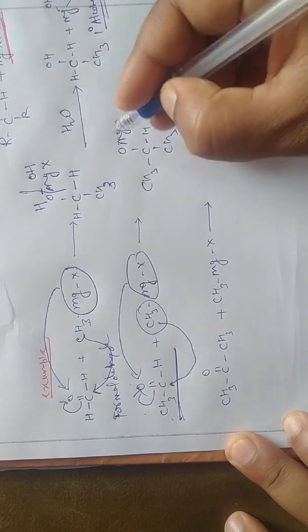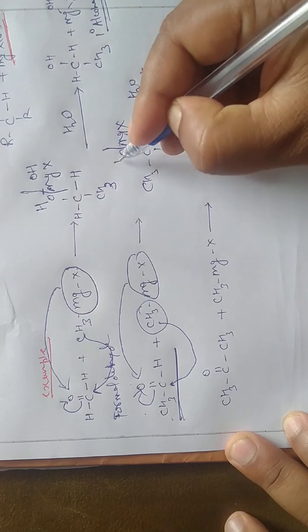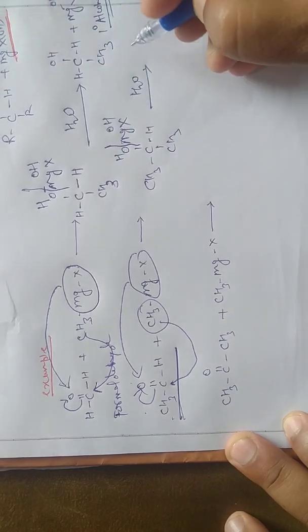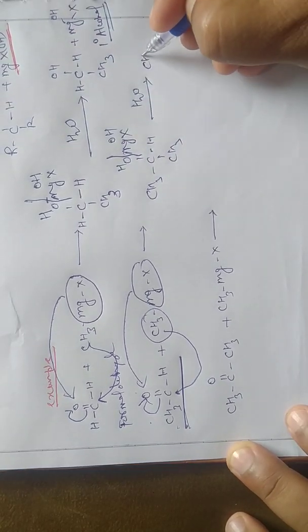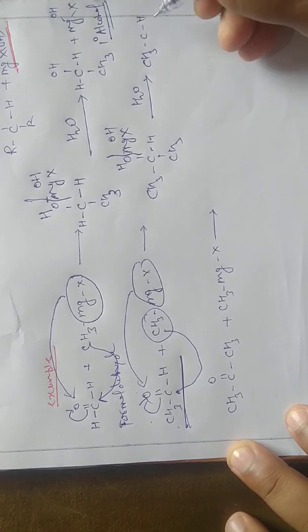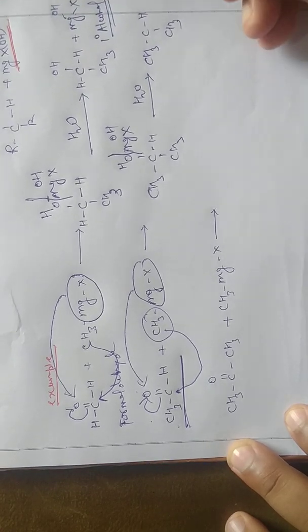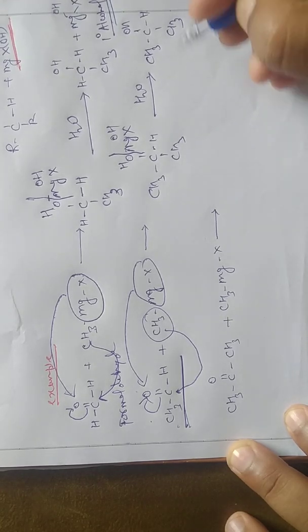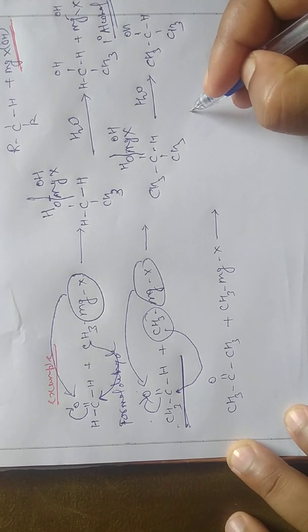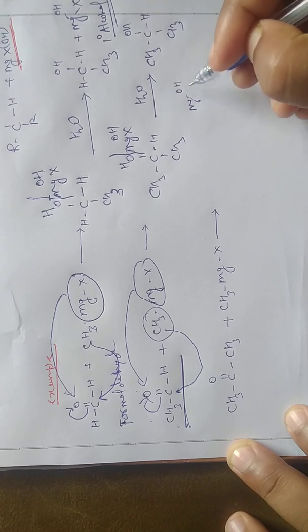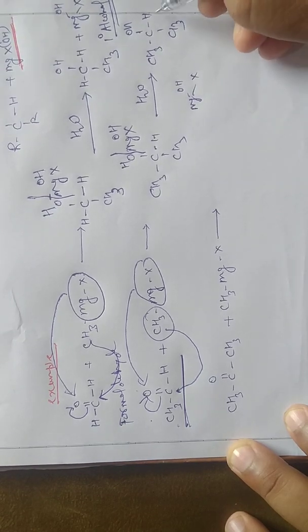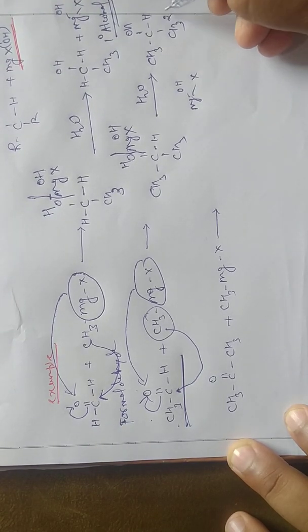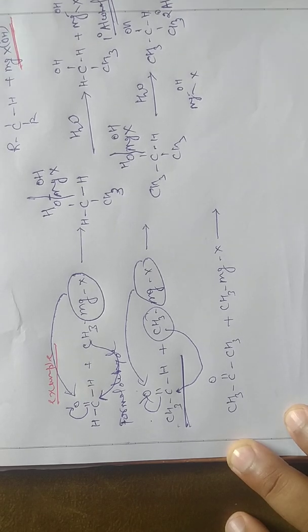Next you have to do the reaction with water. H is attached to make OH and form CH3CH(OH)CH3 along with MgOH and X. So here you will see that this one is a 2 degree alcohol.